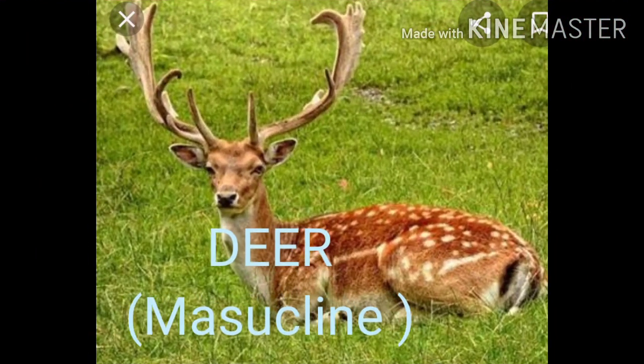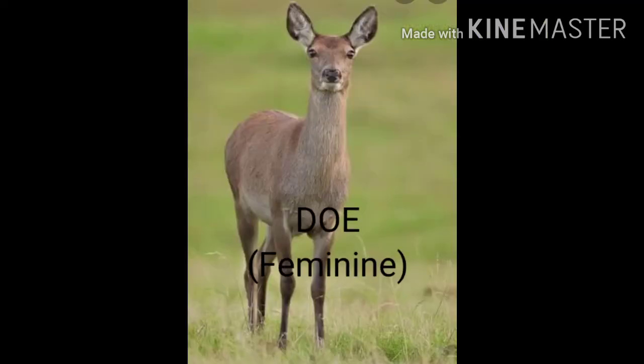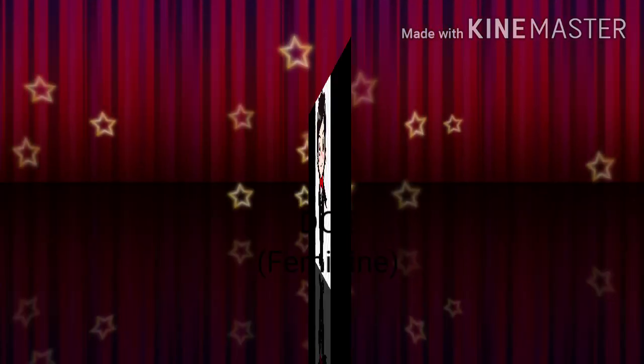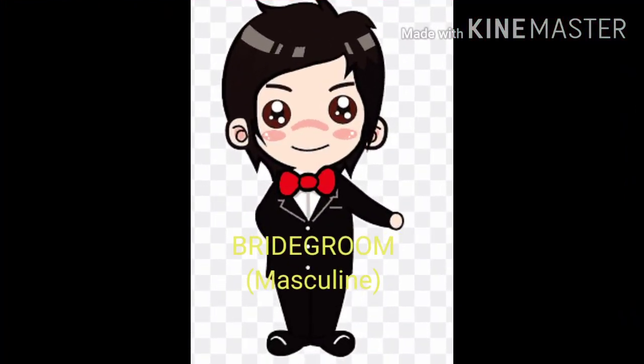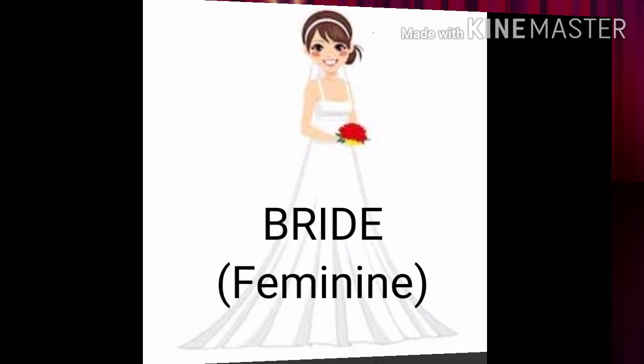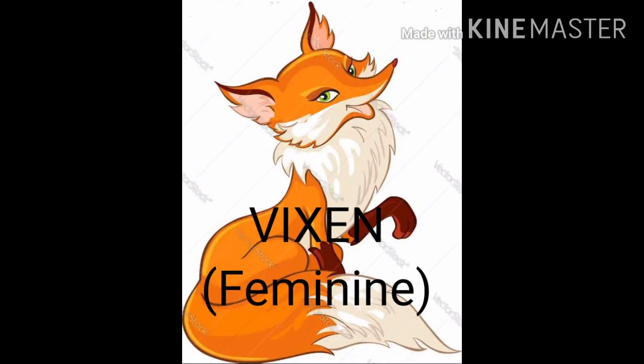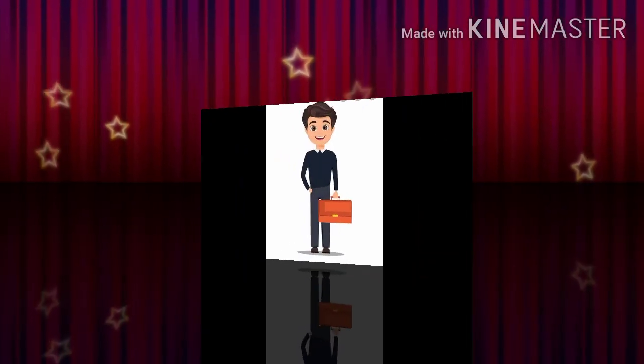Next example is deer. Deer is masculine gender. Feminine gender of deer is doe. Another example, bridegroom is a masculine gender. Feminine gender of the bridegroom is bride. Next example, fox. Fox is a masculine gender. Feminine gender of fox is vixen.